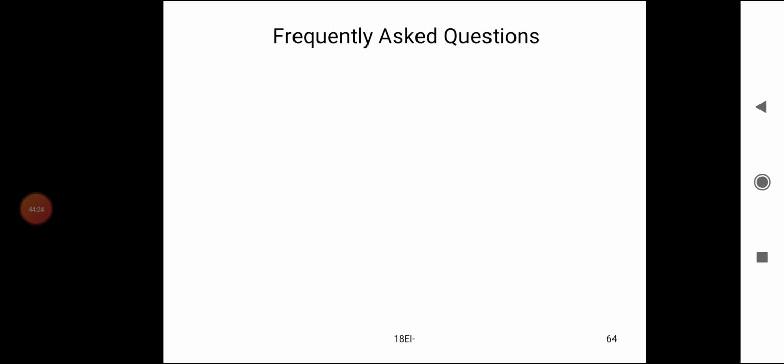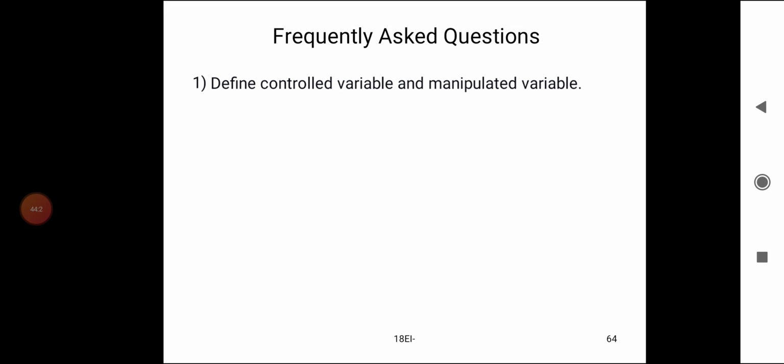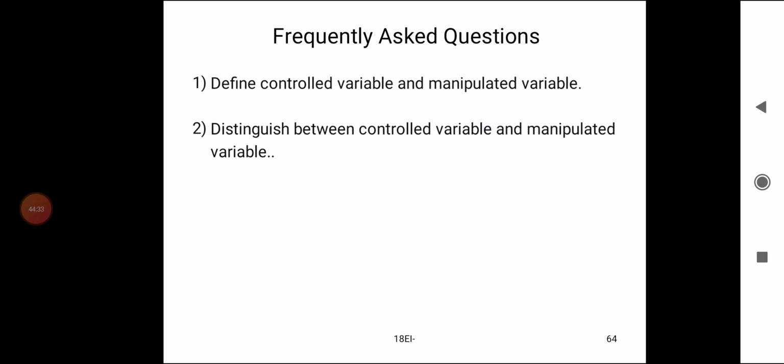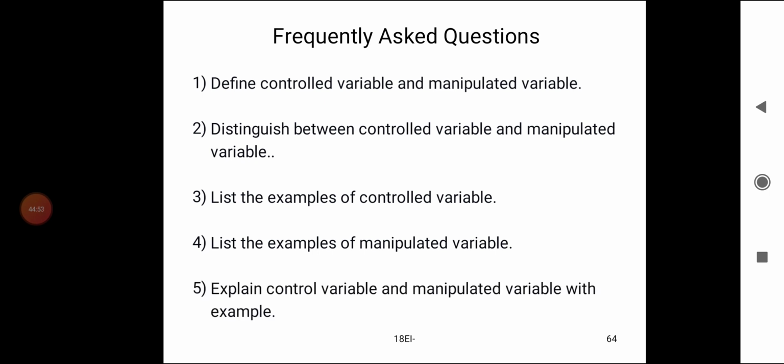The frequently asked questions from this topic are: define control variable and manipulated variable. 2. Distinguish between the controlled variable and manipulated variable. 3rd question. List the examples of controlled variable. 4th one. List the examples of manipulated variable. 5th question. Explain the control variable and manipulated variable with example.